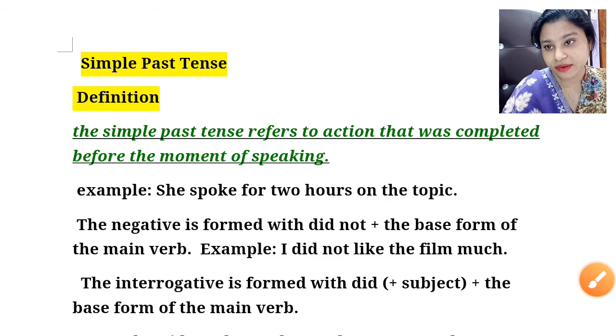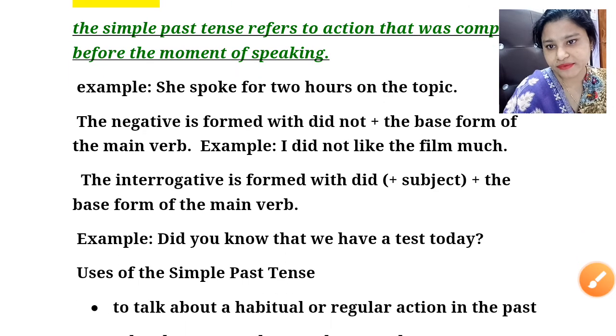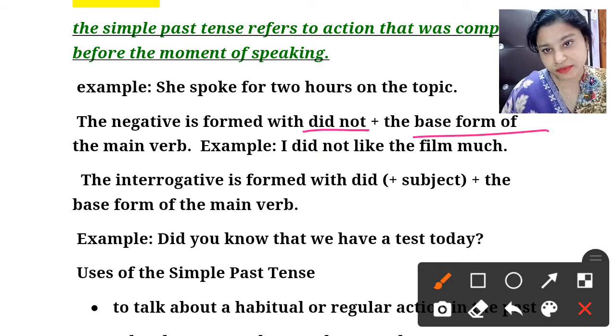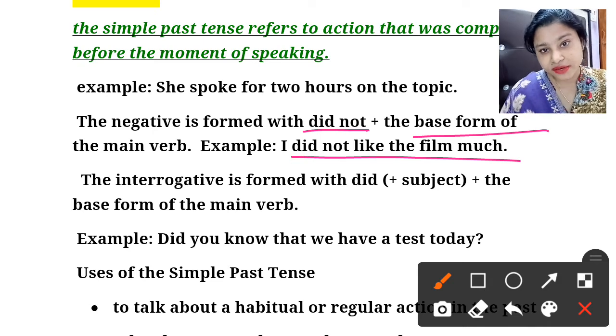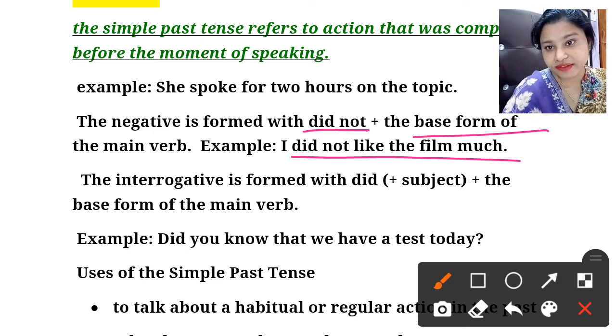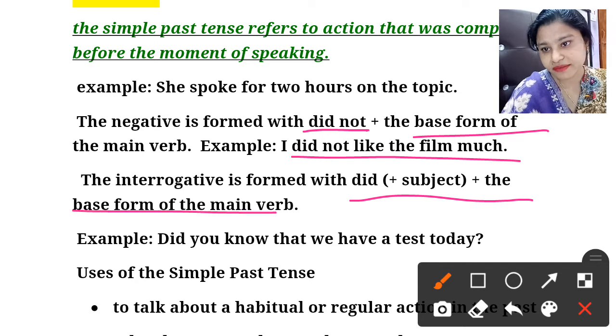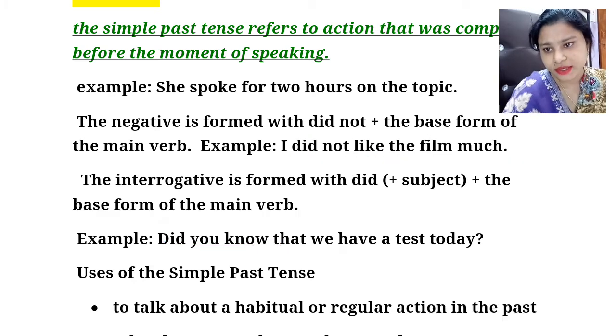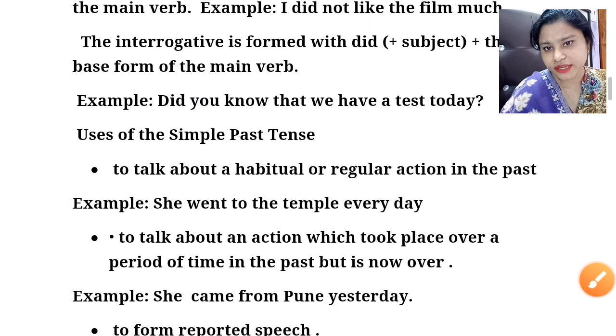What about the negative? The negative is formed with did not and the base form of the verb. Just remember it is past, but we use the first form, the base form, with did. So: I did not like the match. See, like is the base form of the verb because the word did is given. The interrogative is formed with did plus subject plus the base form. Did you know that we have a test today? So this is the interrogative part.